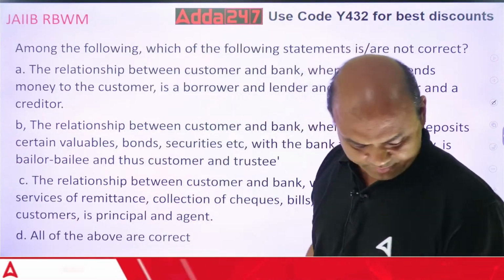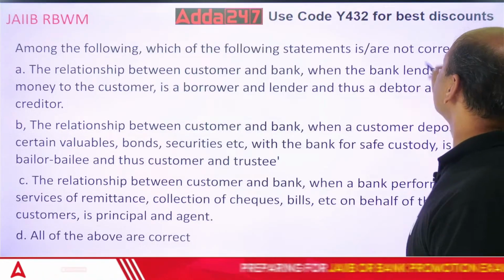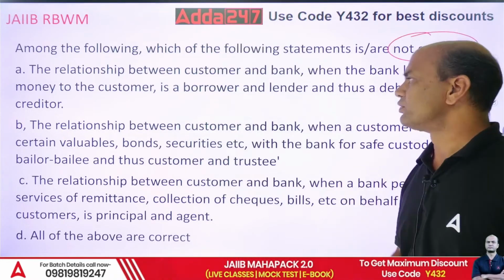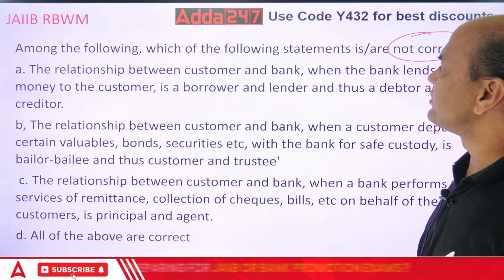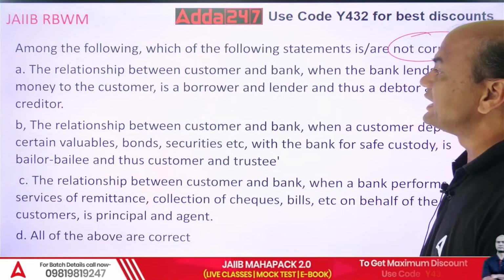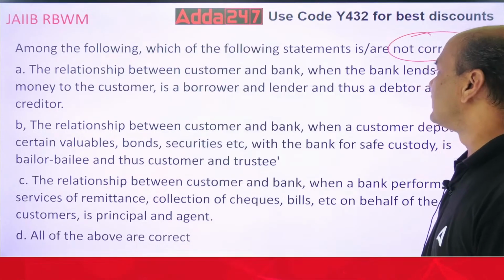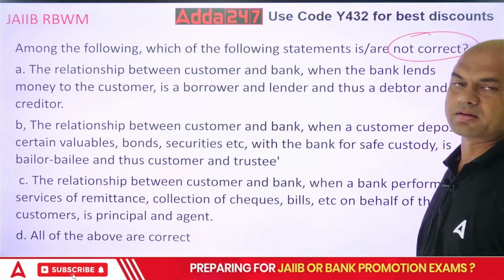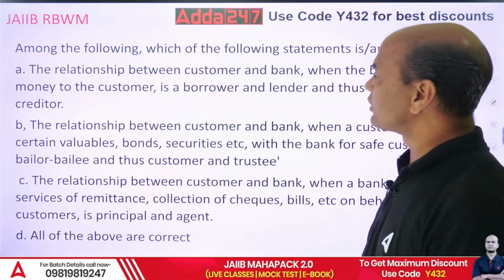Among the following, which of the following statements is or are not correct? The relationship between the customer and the bank, when the bank lends the money to the customer, is the borrower and the lender, and thus a debtor and a creditor. So the relationship between the bank and the customer is borrower and lender.